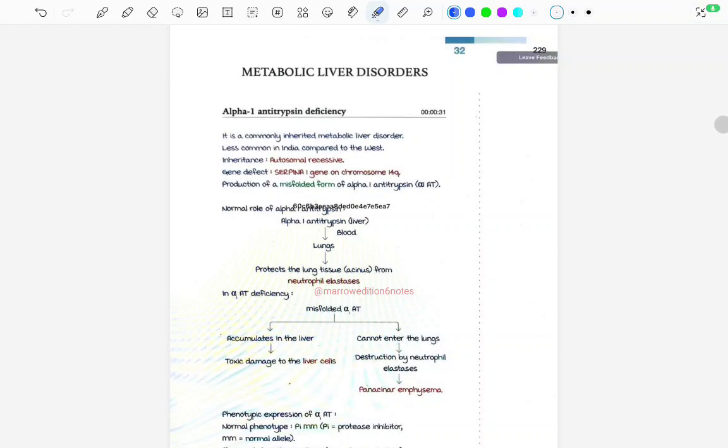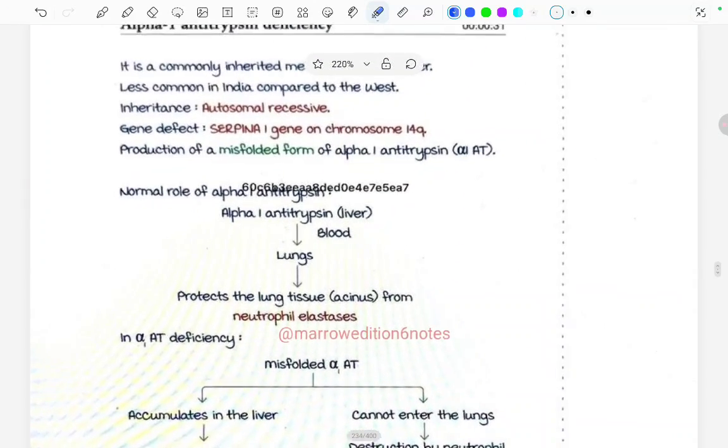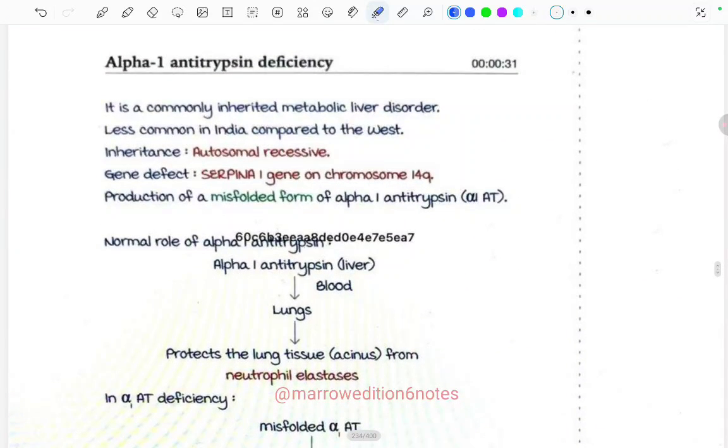Hi, in this video we will read about metabolic liver disorders. First, we will start with alpha 1 antitrypsin deficiency. It is a commonly inherited metabolic liver disorder, less common in India compared to the West. Its inheritance is autosomal recessive, and the gene defect is the SERPINA1 gene on chromosome 14q. Fine, which gene? SERPINA1 gene for alpha 1 antitrypsin deficiency.